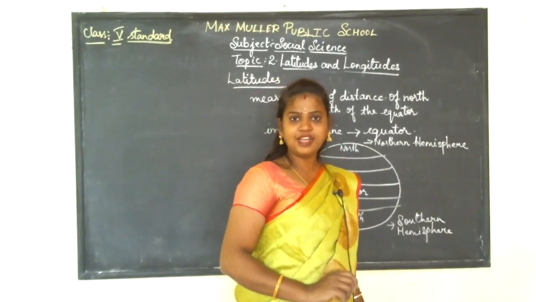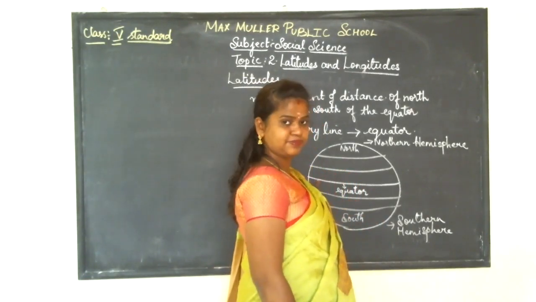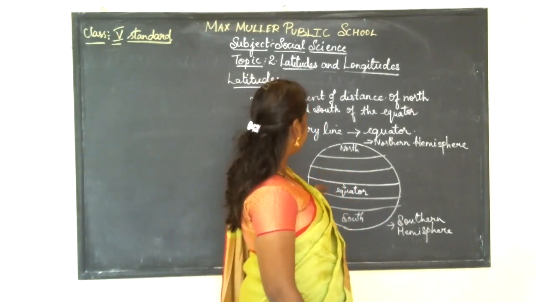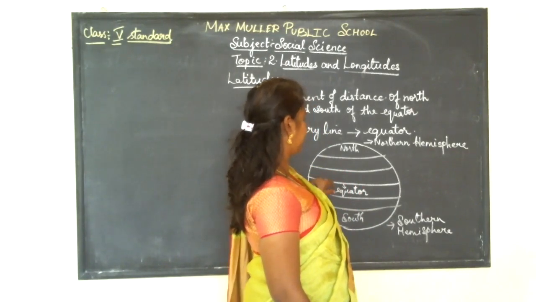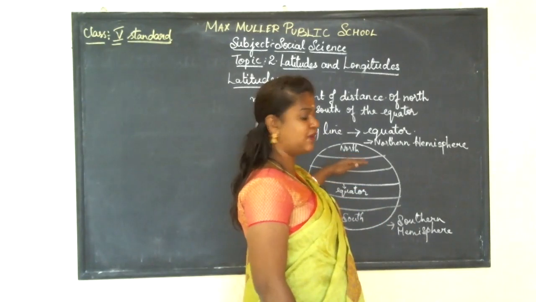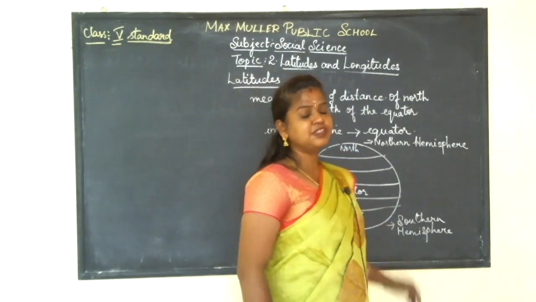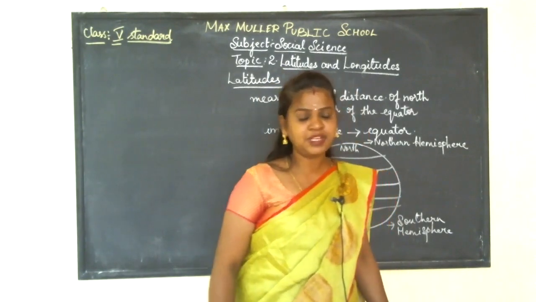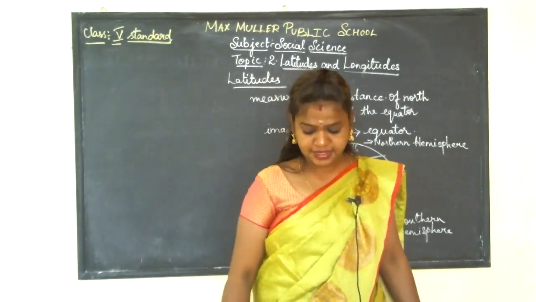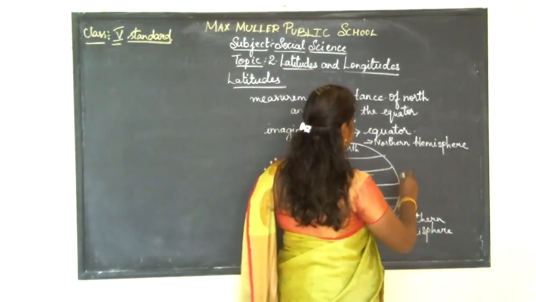In the same way, the lines which are drawn from the equator towards the northern hemisphere are parallel, and hence they are called the parallels of latitude.